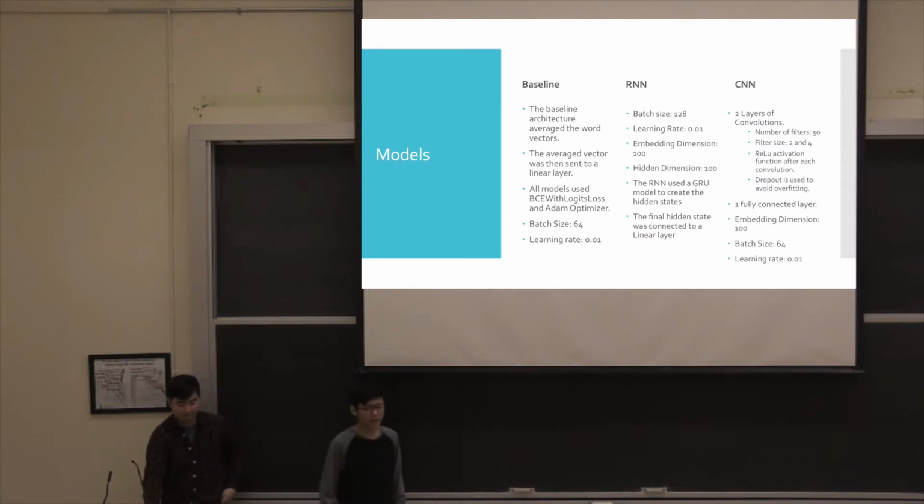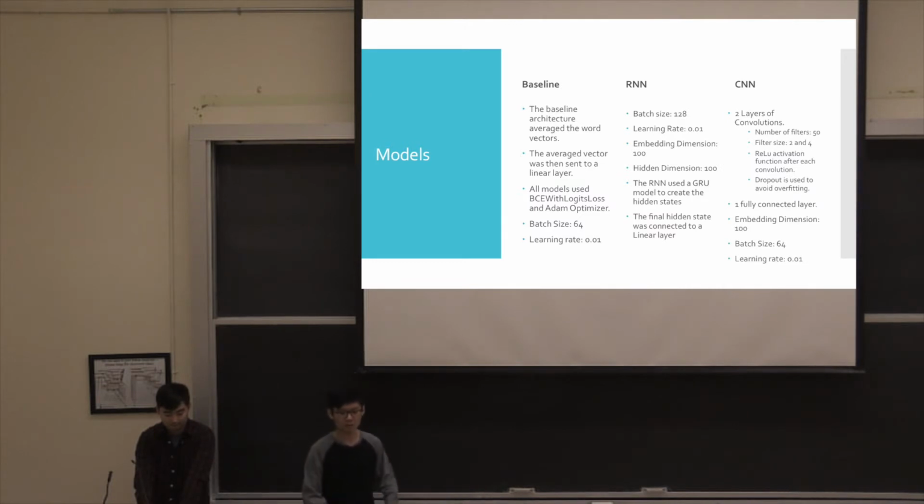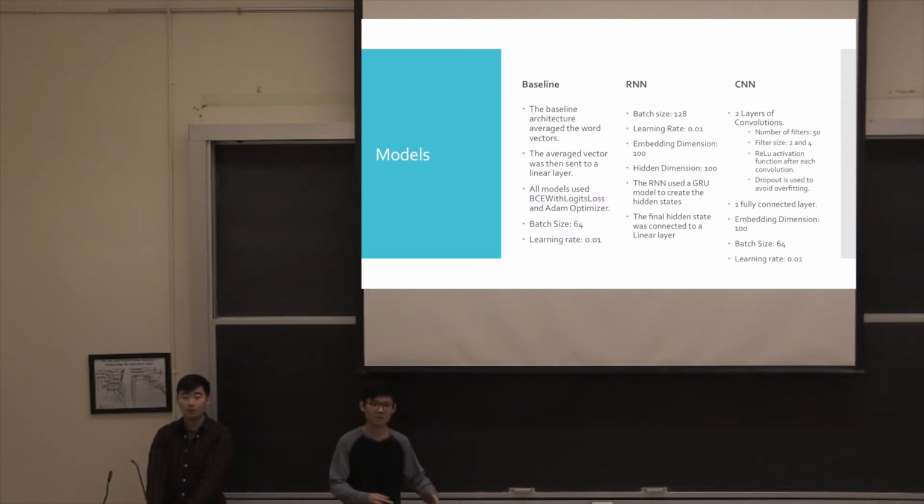Okay, so moving on to the actual models themselves, we have 3 models. The first one is the baseline model. This baseline model takes the tokenized word indices, embeds them into their unique word vectors, and averages them before putting them through a fully connected layer.